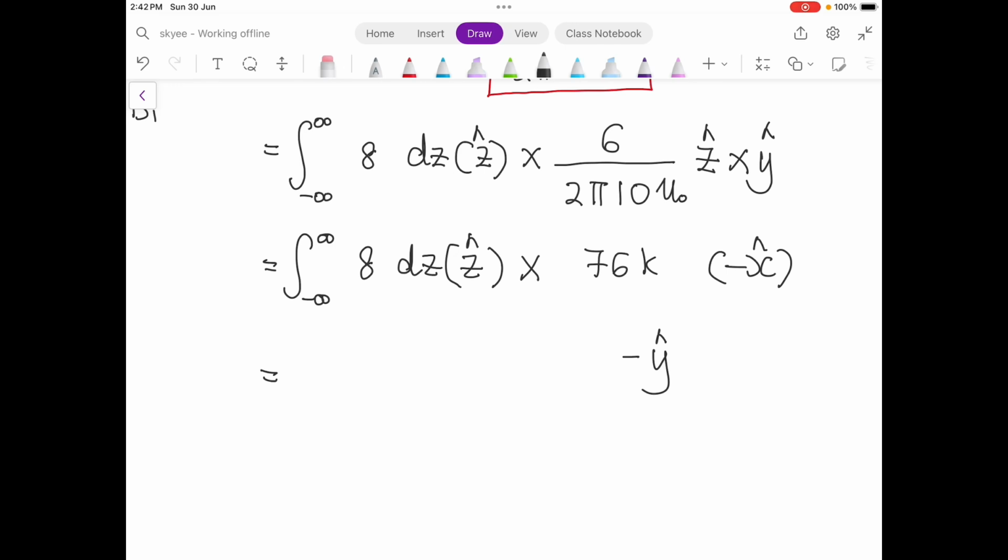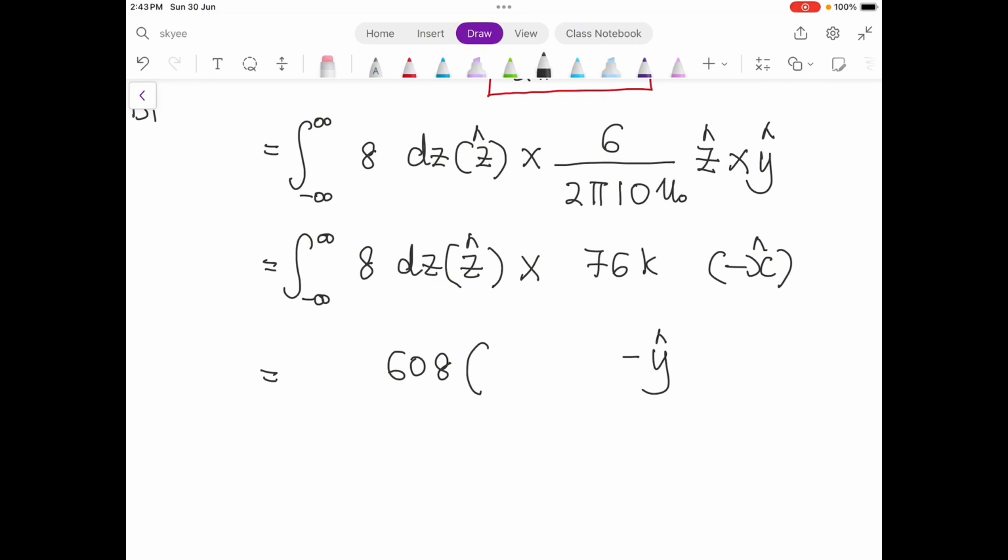The separation is 10 meter. Let's calculate: 76 times 8 gives you 608.